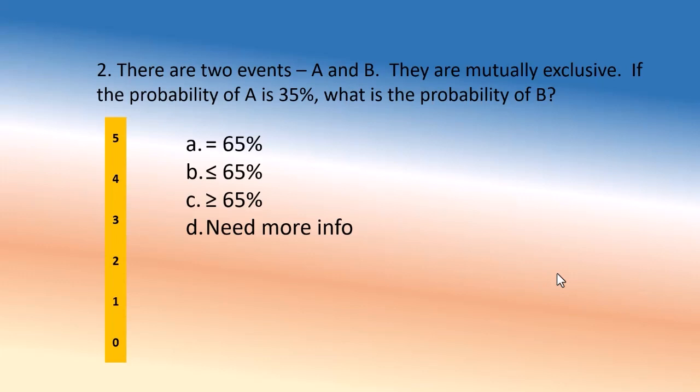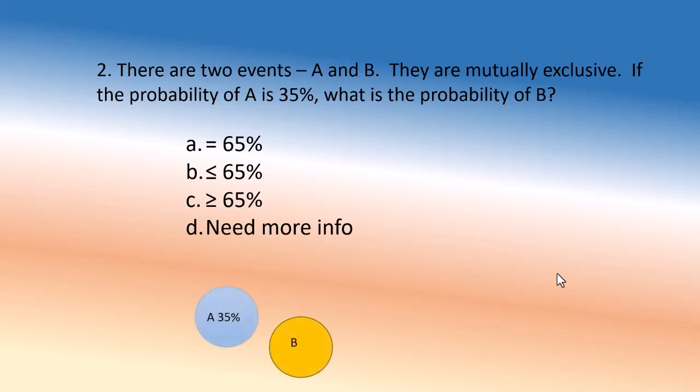The 2 events A and B, they're mutually exclusive. If A is 35%, what is B? And here we go, put it on pause, think about it. 2 events A and B, mutually exclusive. That means nothing in common. So that's what we're looking at here. A and B. A is 35%, what will B be?